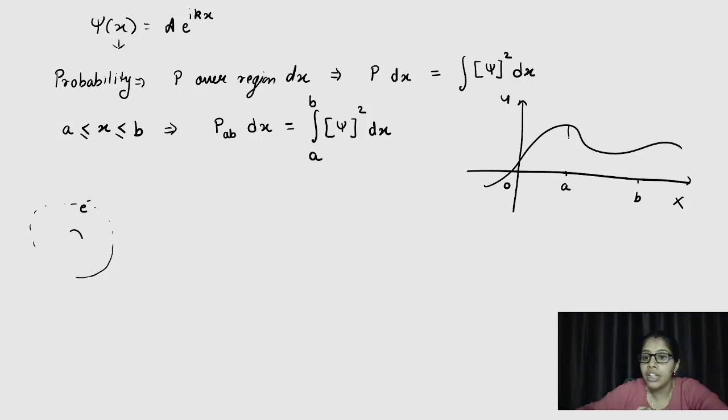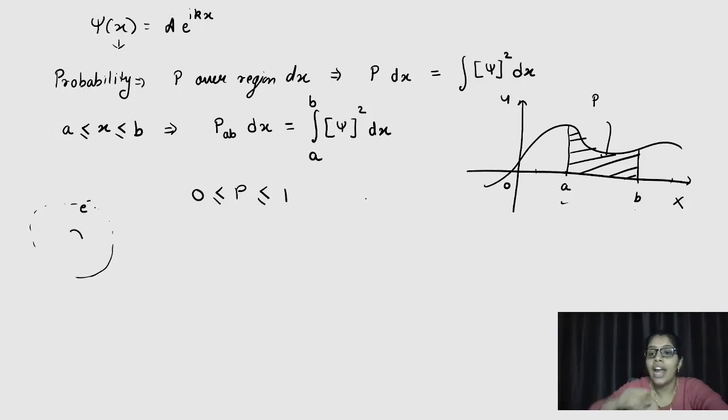It will give us the area under this curve, which I am shading right now. So what is this area? This area is nothing but the probability that the particle will be present between A and B. Right? So if we increase our limit, increase our boundary, the probability will accordingly increase. And as we are all aware, the value of probability lies between 0 and 1.